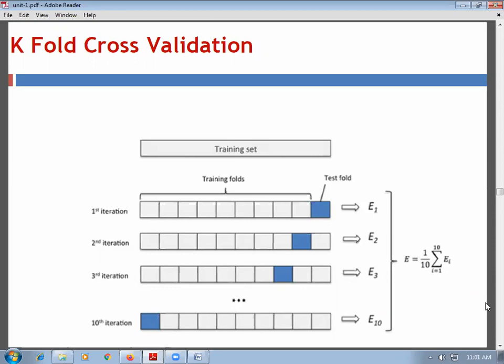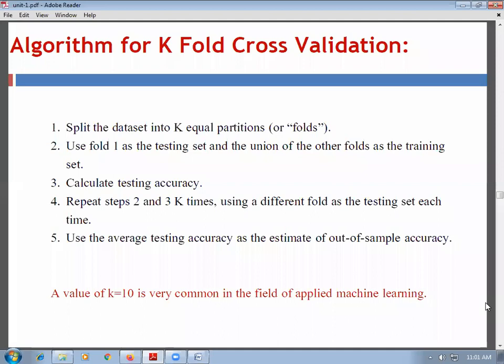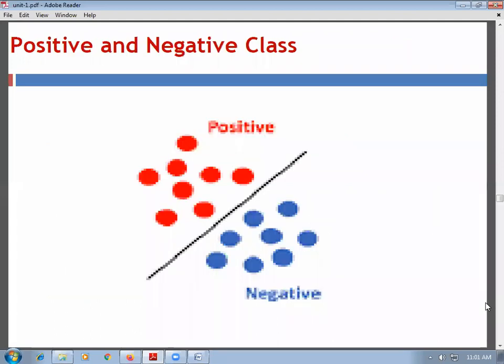Now, for each and every iteration, the error is calculated, and the cumulative error is calculated. The generalized formula for the cumulative error is E is equal to 1 by K, summation of I is equal to 1 to K, E of I. Okay. And for the specific 10-fold cross validation process, the formula is E is equal to 1 by 10, summation of I is equal to 1 to 10, E of I. So this is the algorithm for k-fold cross validation. We have seen cross validation and the training and testing phases in the previous lecture.